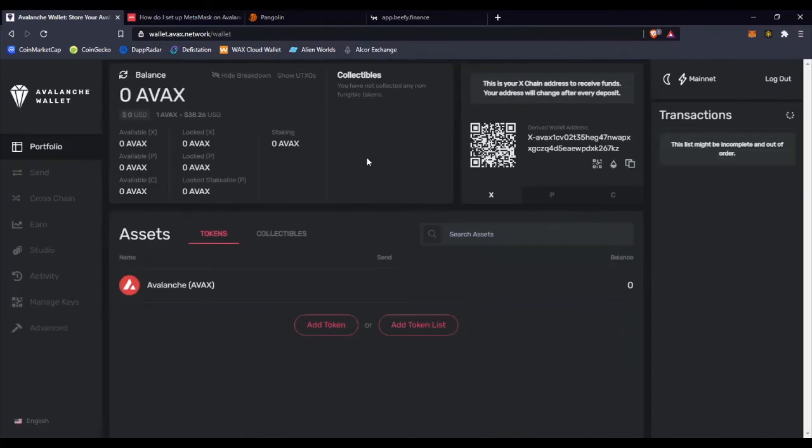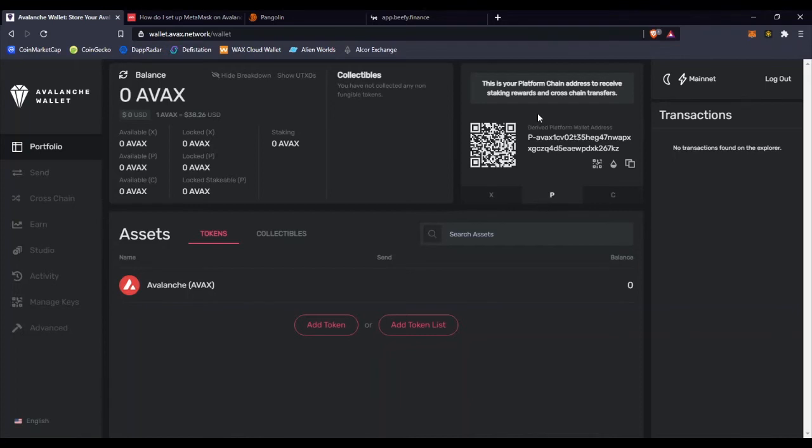Okay, now we are inside. Here you can see your wallets. You see that it has three chains, X, P, and C. If you have bought AVAX tokens from Binance, KuCoin, or another exchange, you should probably use this one. This is the wallet that you need, the X wallet.